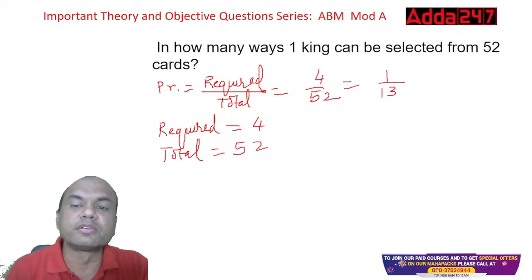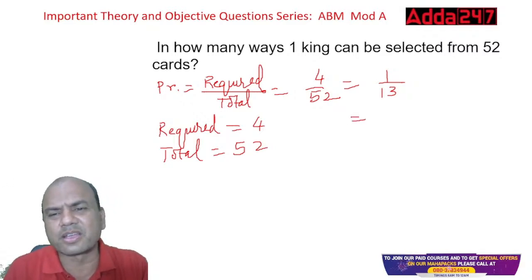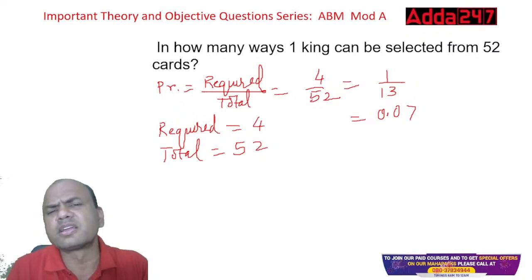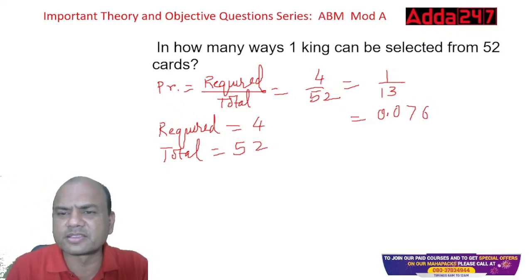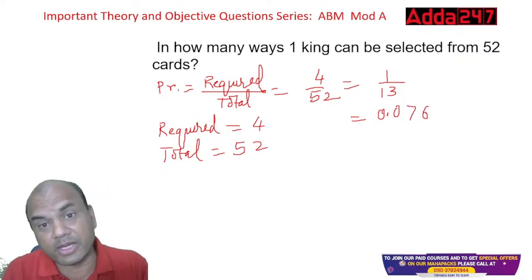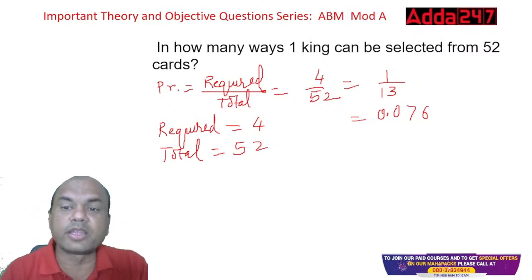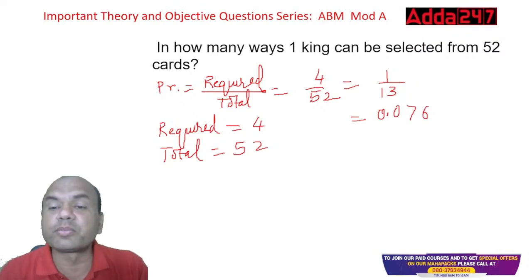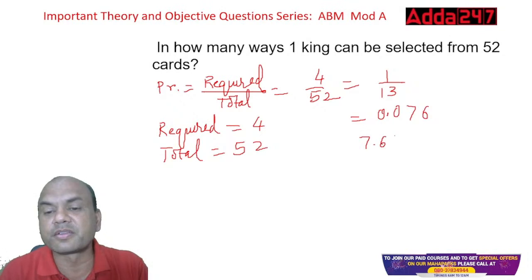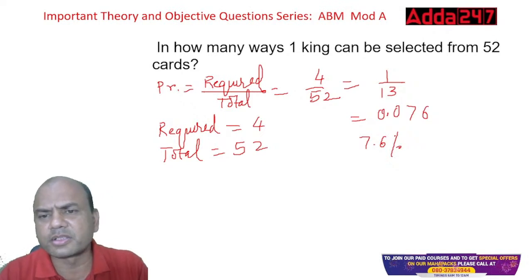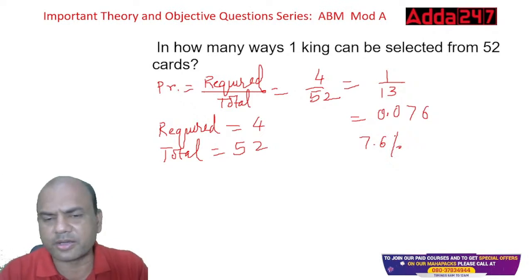Okay. So if you want, we can divide it also. 0 point. 13 sevens are 91. Again 90 remains, right? So 13 sixes are 78. So 0.076. Okay. Or you can keep it 1 by 13 also, depending on what is given in the exam. If in the exam they give you 1 by 13, mark it 1 by 13. If they give you this much, mark 0.076. If they give you in percentages, then it will be 7.6%. Am I right over here? Yeah, correct.